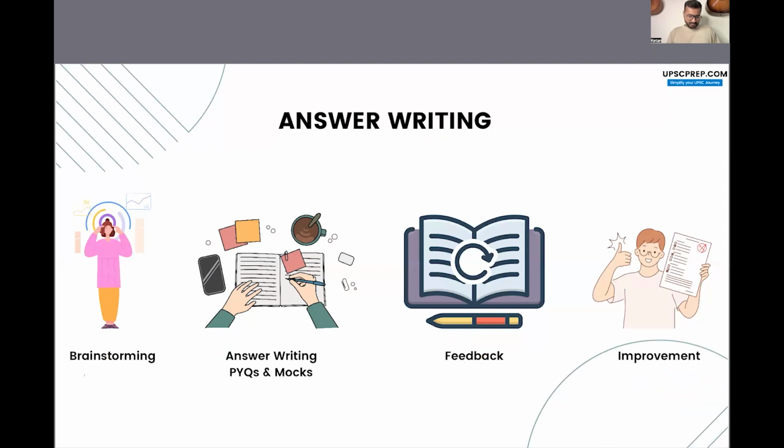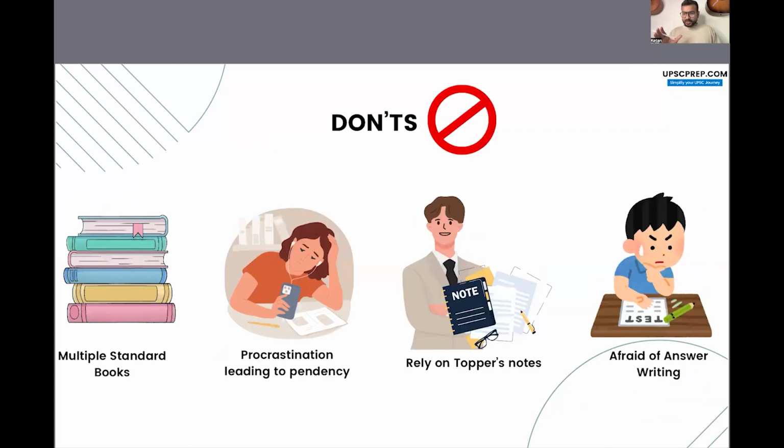Okay. All right. Now I have some don'ts also. These are the things that you should not do while preparing. Okay. The don'ts are, should not consult multiple standard books. Now this I've already said that all the standard books have almost similar content. उनका ज़्यादा difference नहीं है, right?